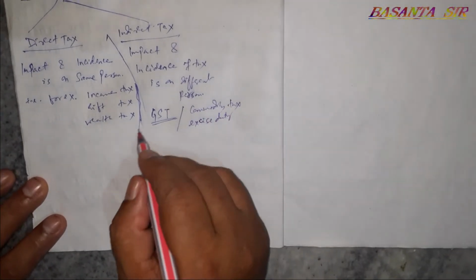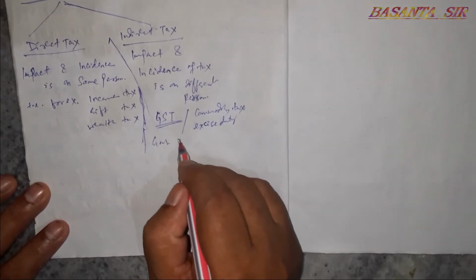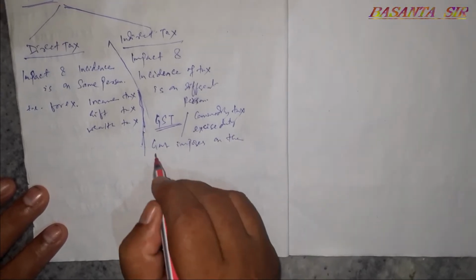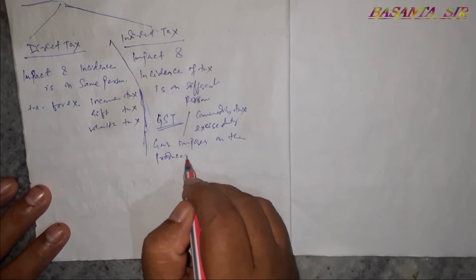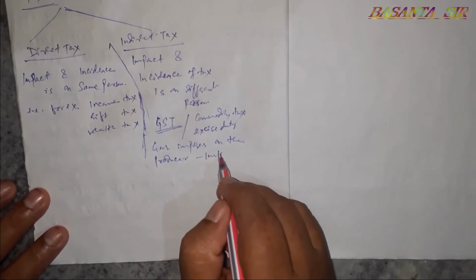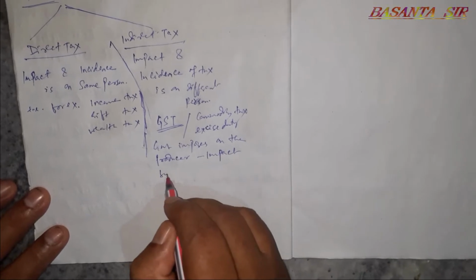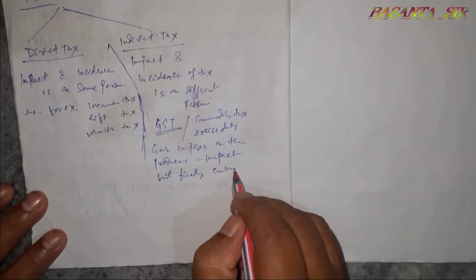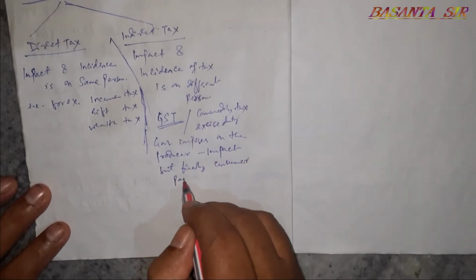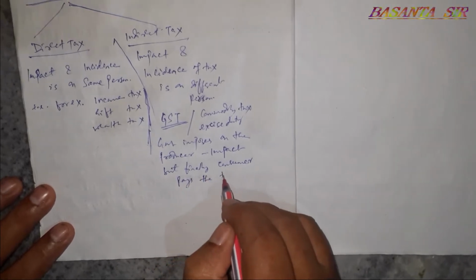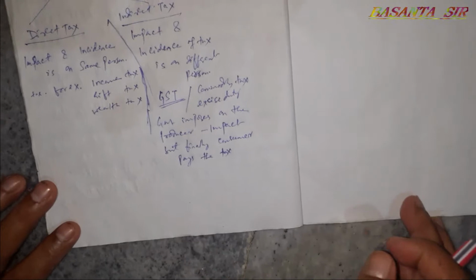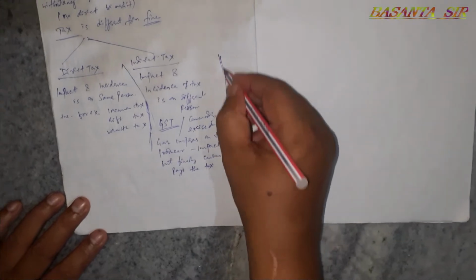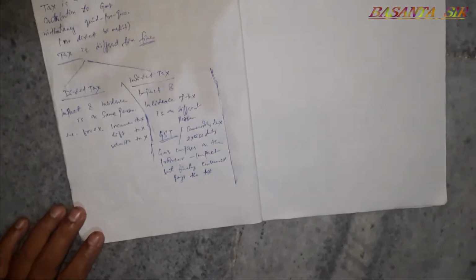Under this tax, government imposes tax on the producer. This is impact. But finally, the consumer pays the tax. So, in indirect tax, impact and incidence are on different persons.